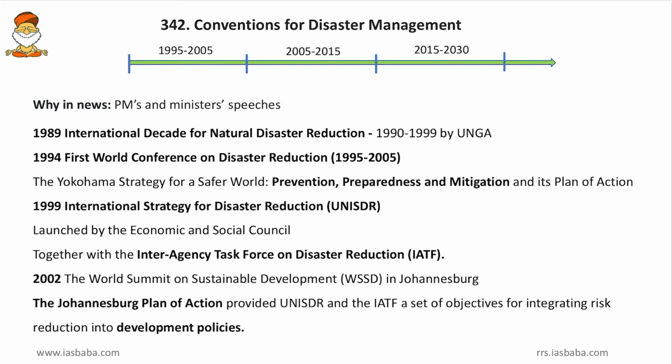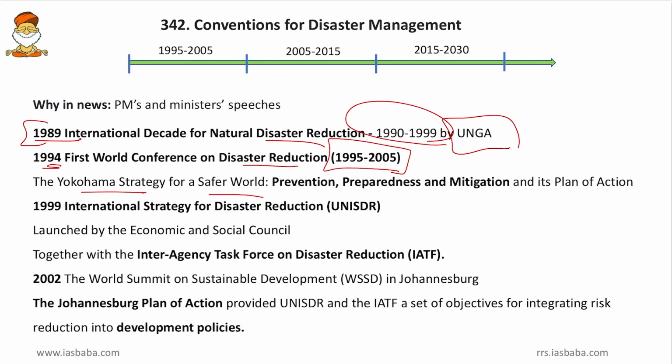Now we will begin with the 1989 International Decade for Natural Disaster Reduction, 1990 to 1999. So this was adopted by UN General Assembly. So this was the first initiative for disaster risk reduction. And then in the mid of this decade, in 1994, the first World Conference on Disaster Reduction, 1995 to 2005 the targets, it was adopted, and this was famously called the Yokohama Strategy for the Safer World. So 1995 to 2005 we can call it as Yokohama Age, and this propagated for prevention, preparedness and mitigation and